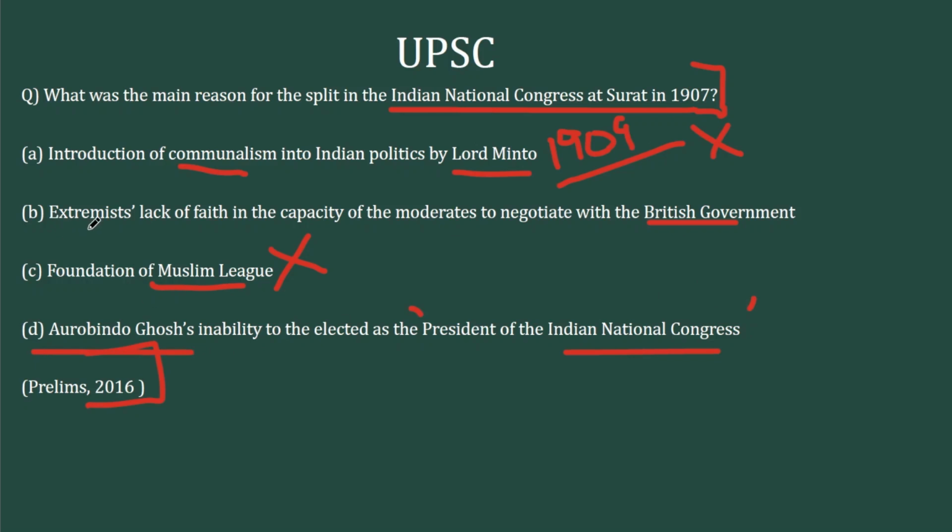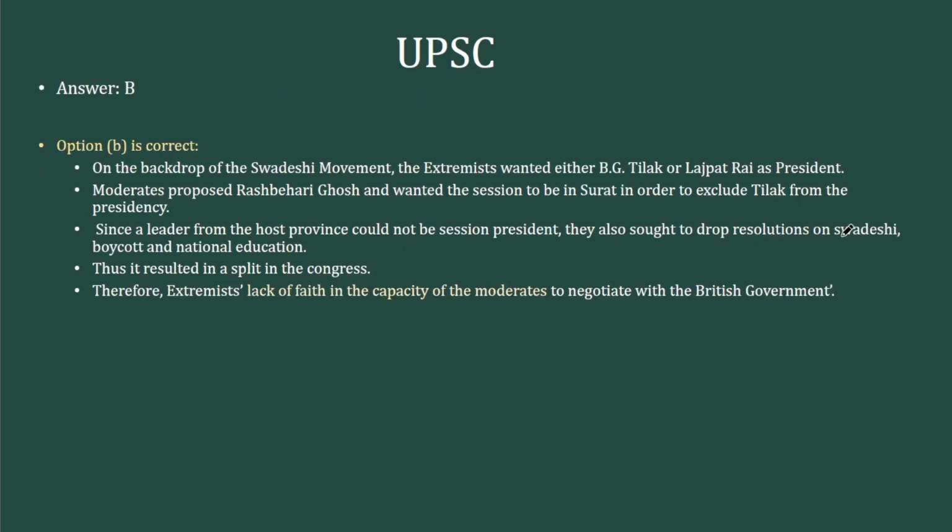The second statement, which is the split or the differences between the extremists and the moderates, is the reason for the Surat split. It's a very obvious answer, something that is very basic, something that we shouldn't miss. The name that I told you is Bal Gangadhar Tilak. So on the backdrop of the Swadeshi movement, the extremists wanted Bal Gangadhar Tilak or Lajpat Rai, who are extremist leaders, as the president of INC. But the moderates, on the other hand, proposed Raj Bihari Ghosh.